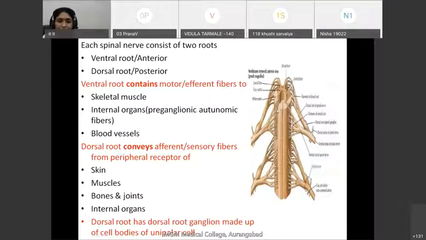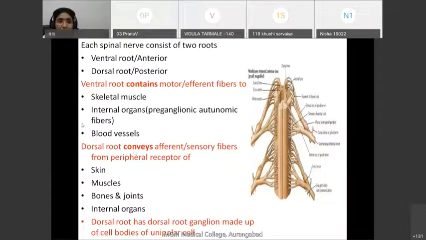The ventral root contains motor or efferent fibers to skeletal muscles, various internal organs, and various blood vessels. The ventral root comes out of the spinal cord through the anterolateral sulcus, whereas the dorsal root conveys